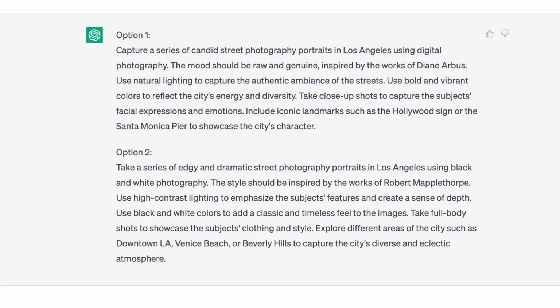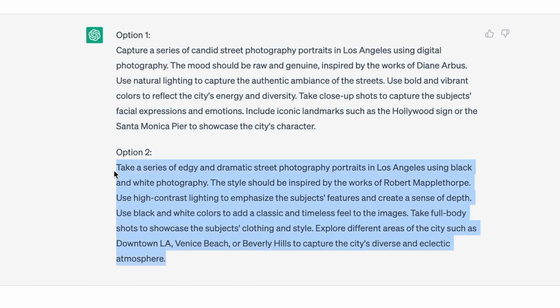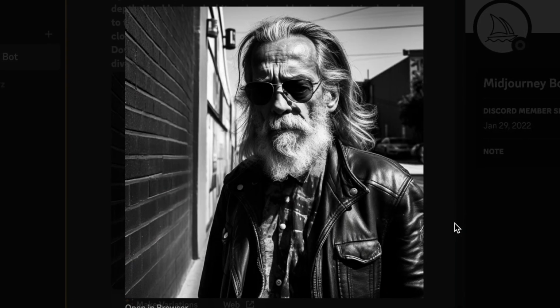So now let's go back to ChatGPT and copy the first prompt for our street photography request and input it into Midjourney. Then let's do the same with our second prompt. Wow, these are absolutely incredible. You can see how good the quality is here.